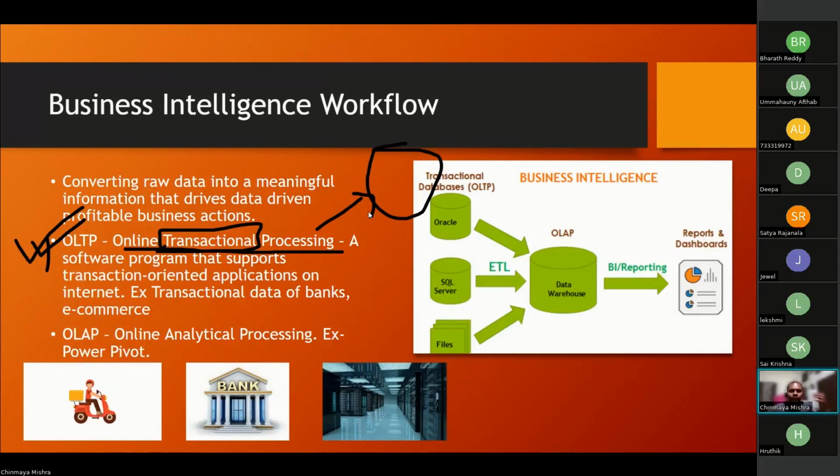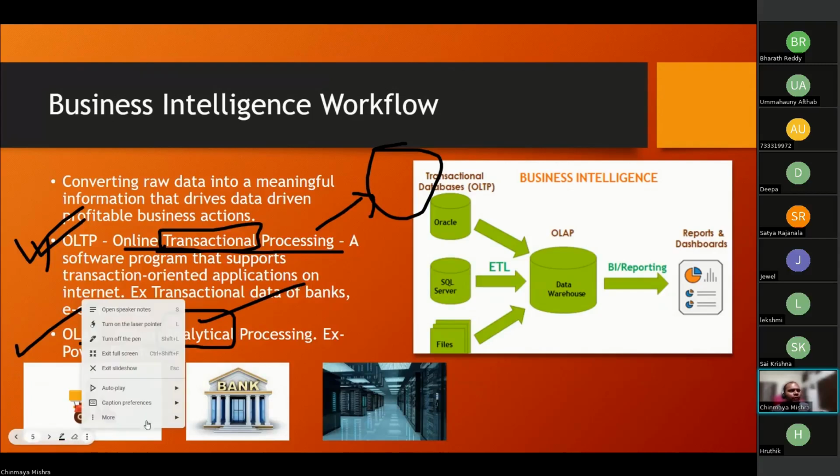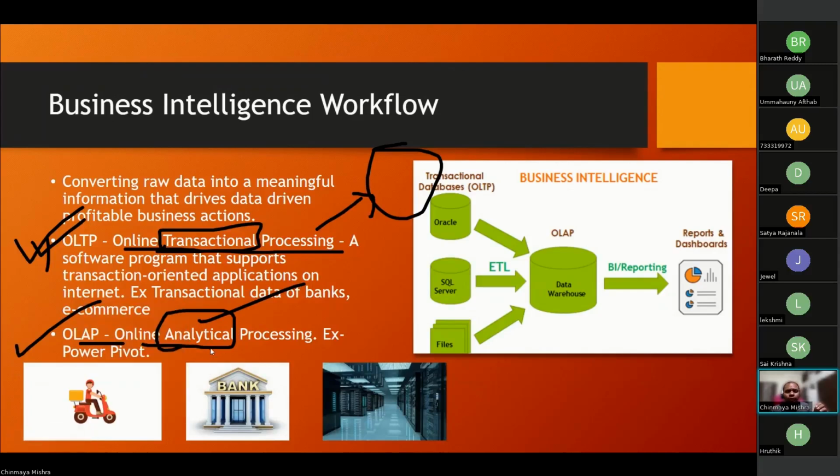They'll sync both. So the data that we have in this particular server, let's say in OLTP, will pass to OLAP. It will be in sync. The other server will be called OLAP. As the name suggests, online analytical processing. Basically, the data stored in this server is analytical data, right? So we as BI developers, we as data analysts, we do not touch this OLTP. We basically connect to OLAP.